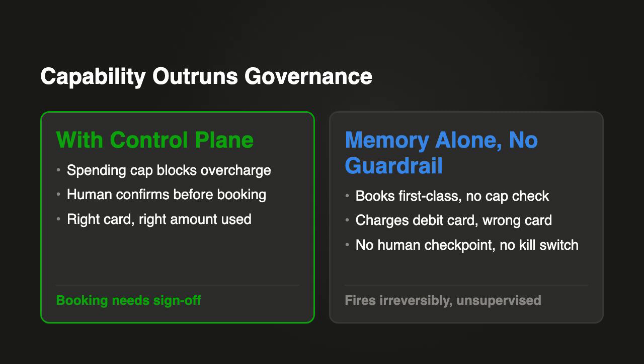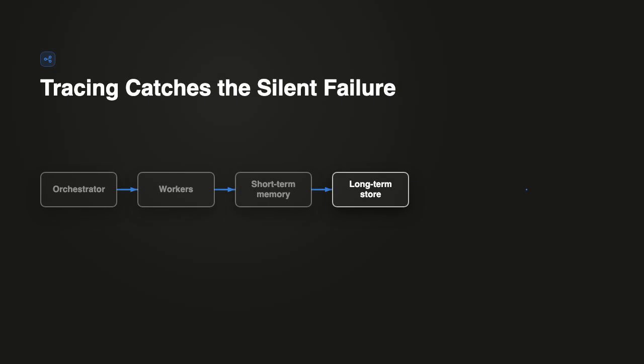Run the wedding task now. Dates are right, calendar's right, and it still books first class on your debit card. No confirmation, no one in the loop. That's what happens when capability outruns governance. So governance is bolted on now. Spending caps, a human check before anything irreversible fires. Good. But watch what's still missing.